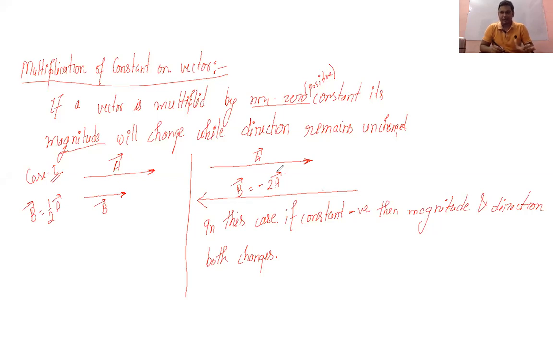Now coming to the addition of vectors. We should discuss how the addition of vectors is done, whether it is simple algebra or there will be certain changes. So we are going to discuss the addition of vectors. What do you think, if a person is pulled by two other persons in opposite directions, suppose like this.